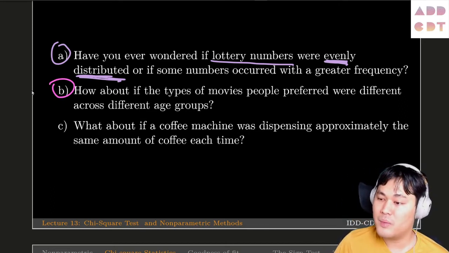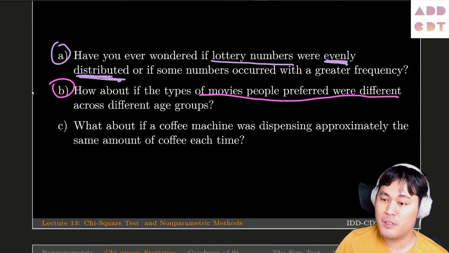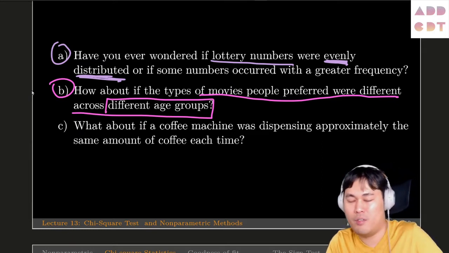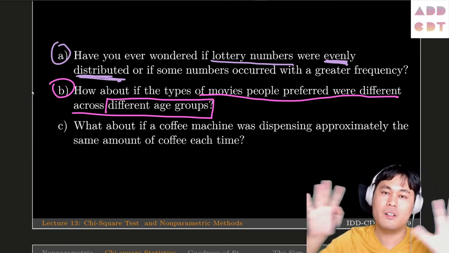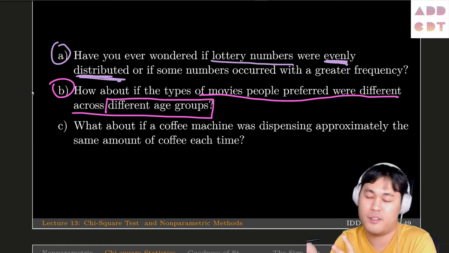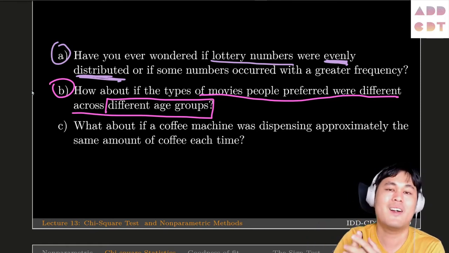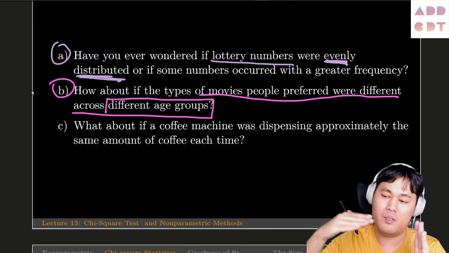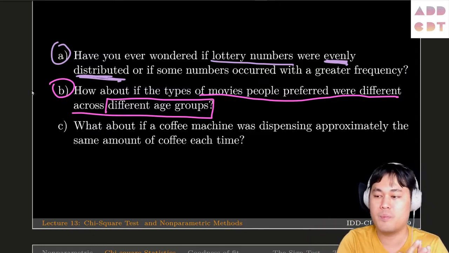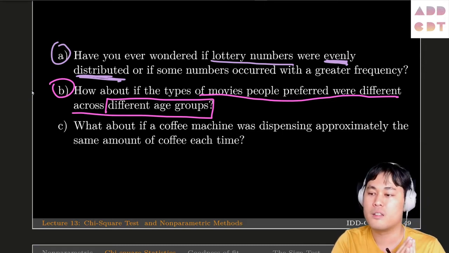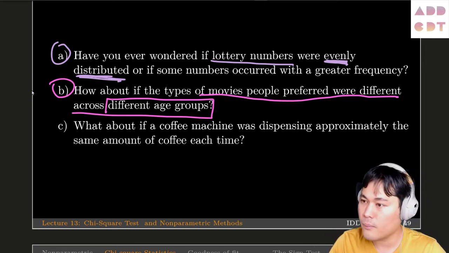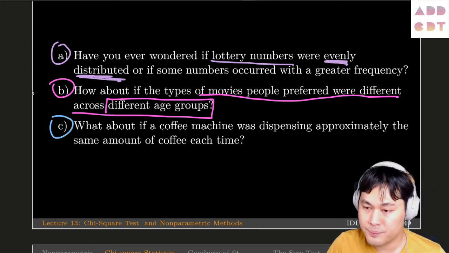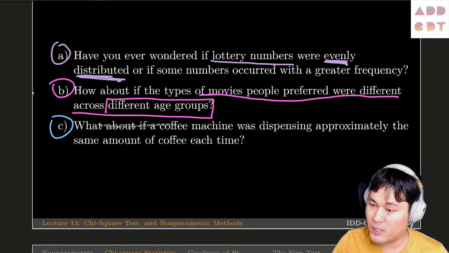Second, how about whether the types of movies people prefer are different across different age groups? That's another common question. We have a set of genres or categories, in this case movies, like horror movies, action, animation. And you want to know whether a particular age group prefers one type of movie over the others. And we can do that using the chi-square statistics.